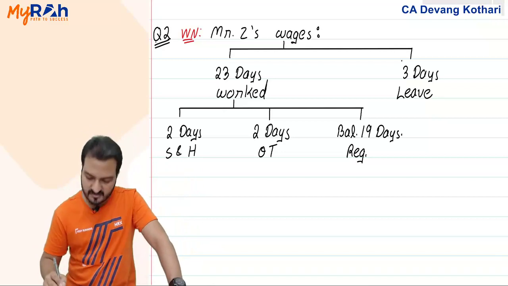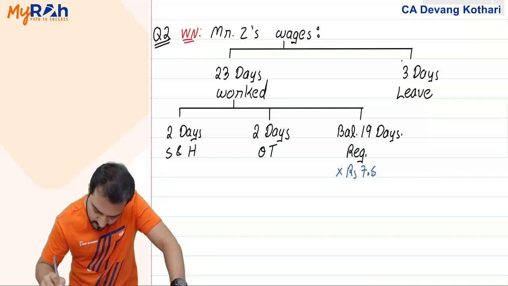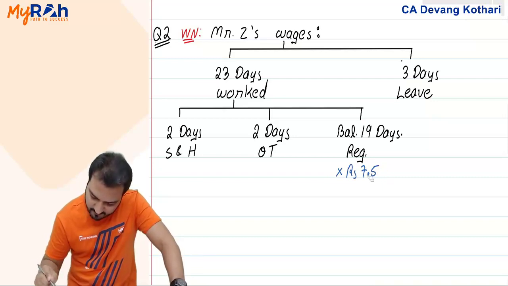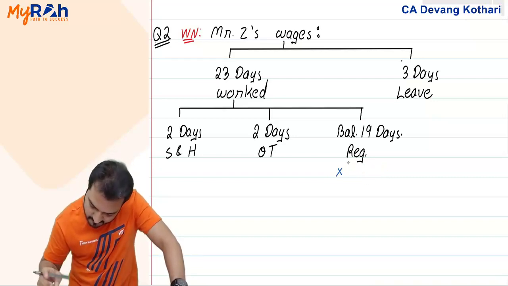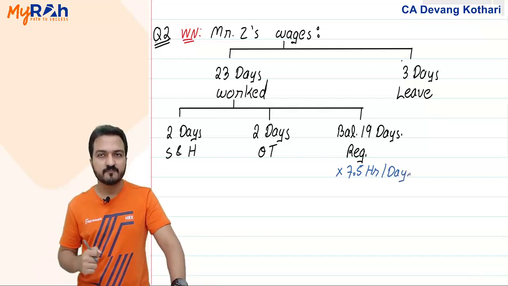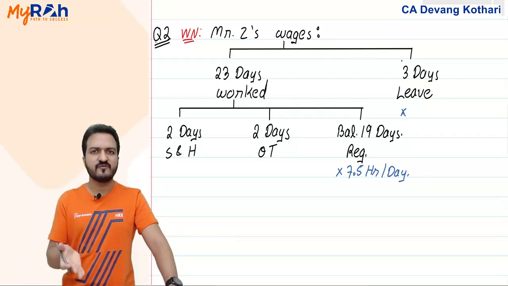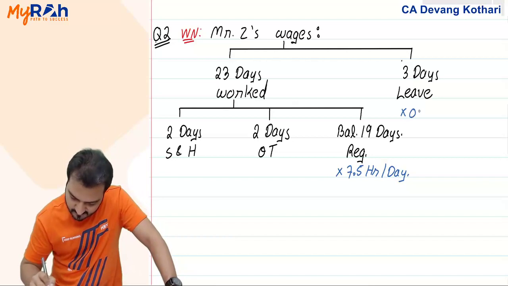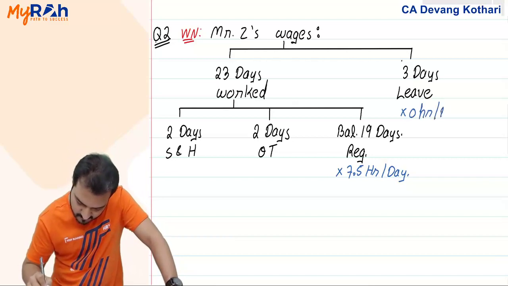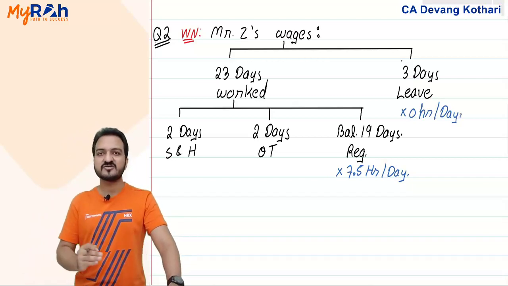Now, on regular days, how many hours does he work? Effectively, on regular days he works for 7.5 hours per day, because he will take a half hour break. On the leave days, how many hours did he work? Naturally, on the leave days, he worked for 0 hours. But still, he will be paid wages for that, but hours will be 0.